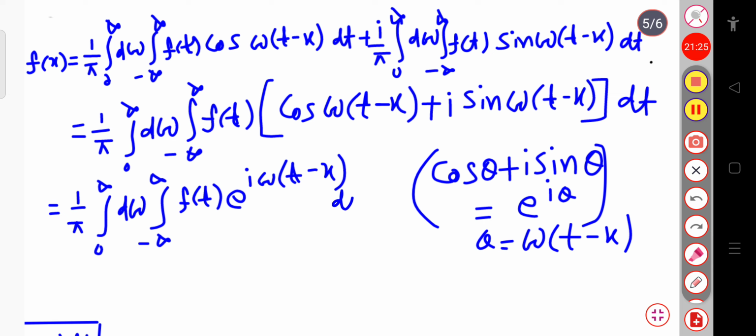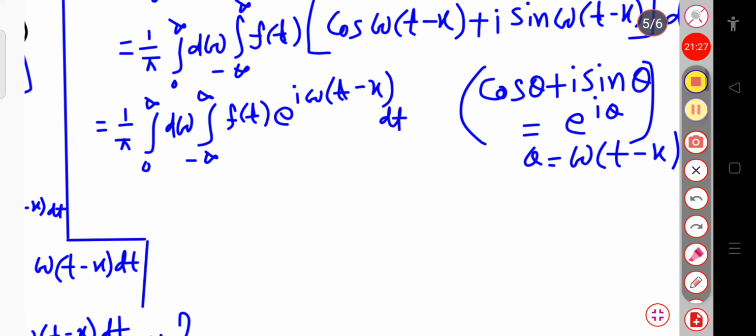Here you can see that this 0 to infinity d omega integration I can write as 1 by 2 of the integration from minus infinity to plus infinity d omega.